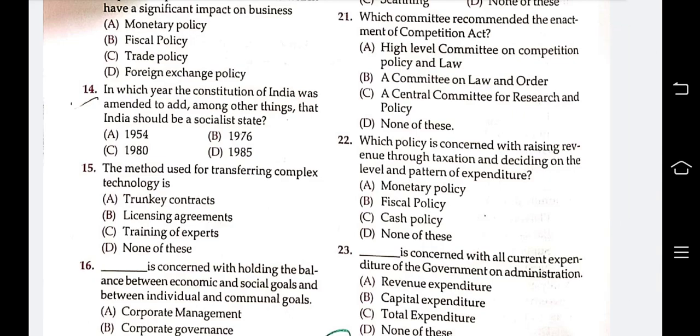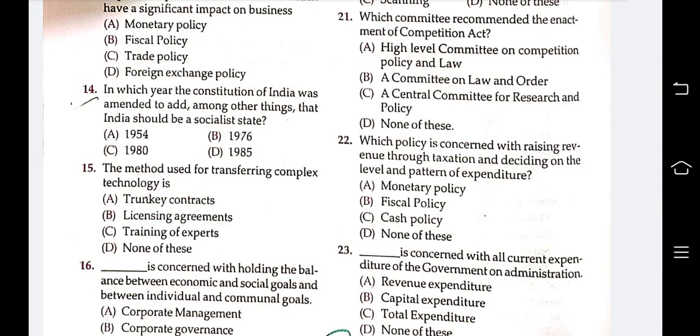Your options are 1954, 1980, 1976, 1985. The answer is 1976. Question: the Constitution of India was amended to add, among other things, that India should be a socialist state. It was added in the year 1976.